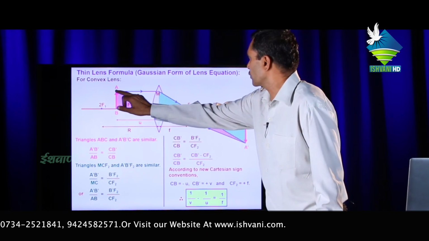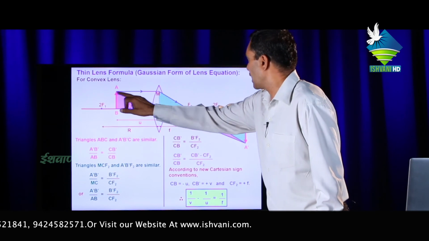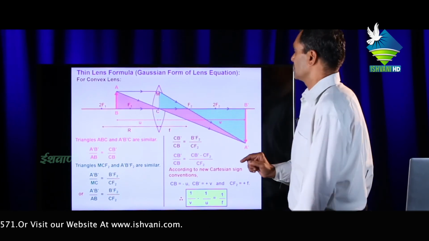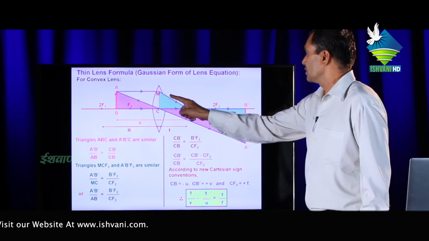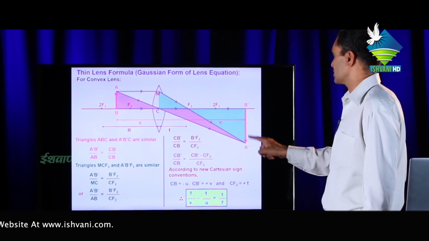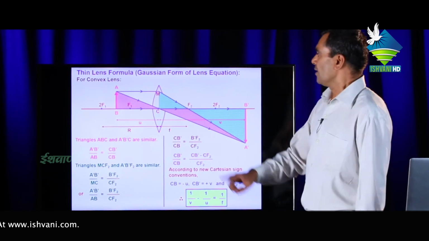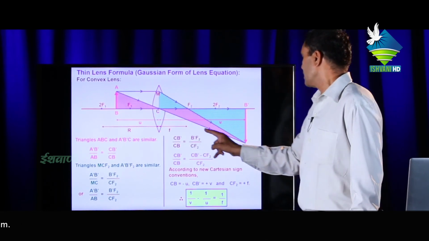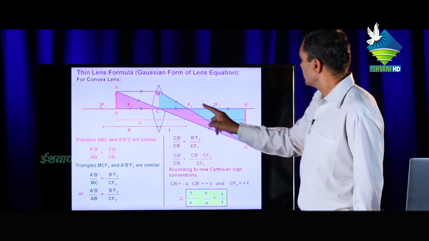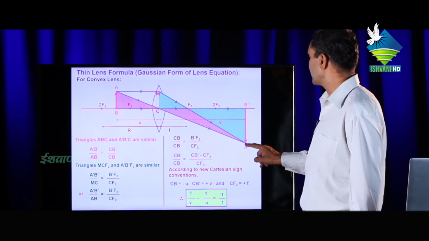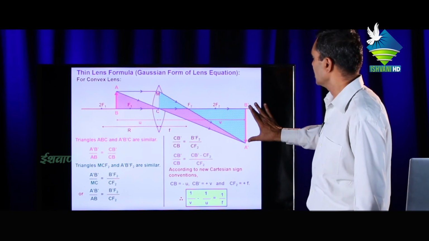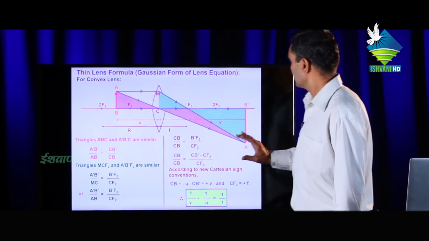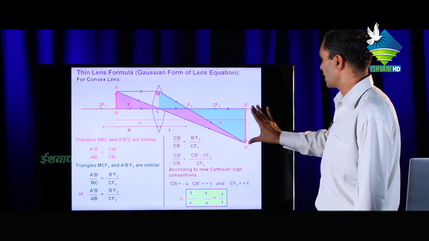Light travelling from the object A parallel to the principal axis is incident on the lens. After refraction, it passes through the focus. Now any other ray from the object passing through the center of curvature meets with this ray at the point A'. Means A'B' is the image of AB, a real image.